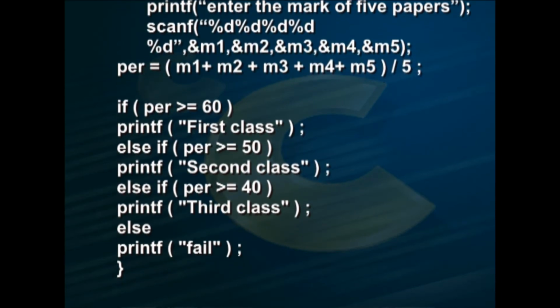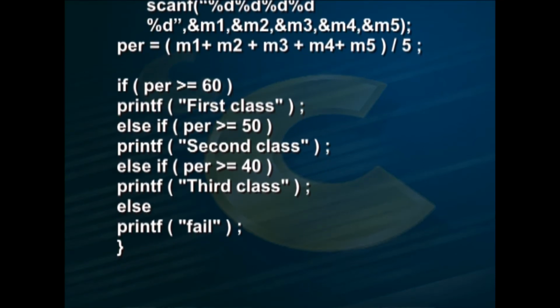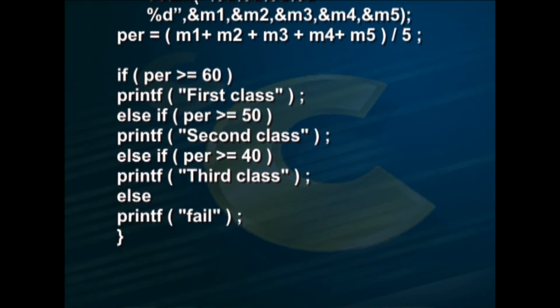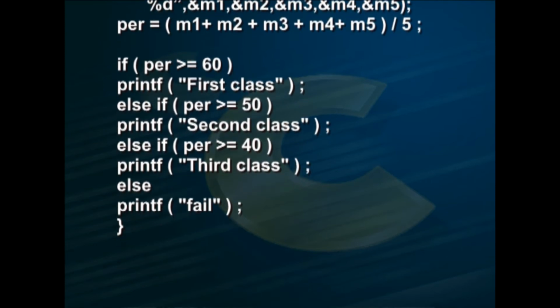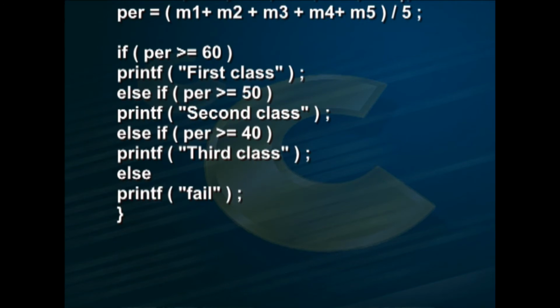If per >= 60, printf("first class"); else if per >= 50, printf("second class"); else if per >= 40, printf("third class"); else printf("fail"); close the brace.